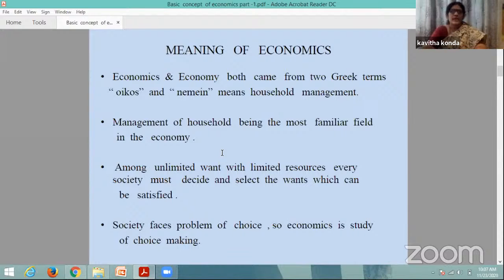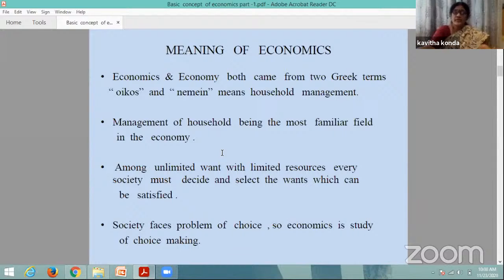Okay, and here, students, economics is totally the management of household. It is the most familiar field. Why? Because it is known to every human being in the world. Why? Because they go through economic activities in their daily life from morning to evening. So among unlimited wants, with limited resources, every society must decide and select the wants which can be satisfied. So society faces a problem here.